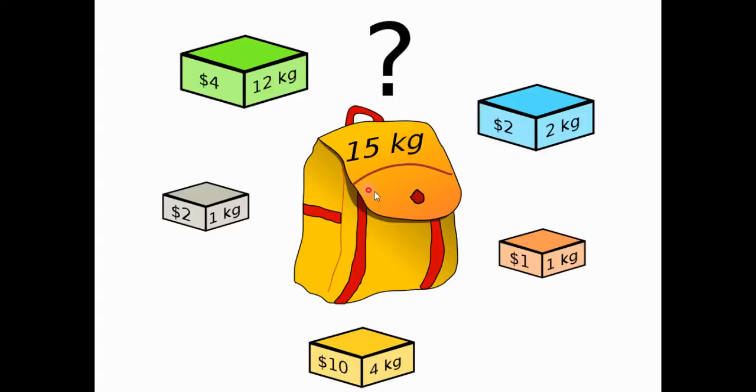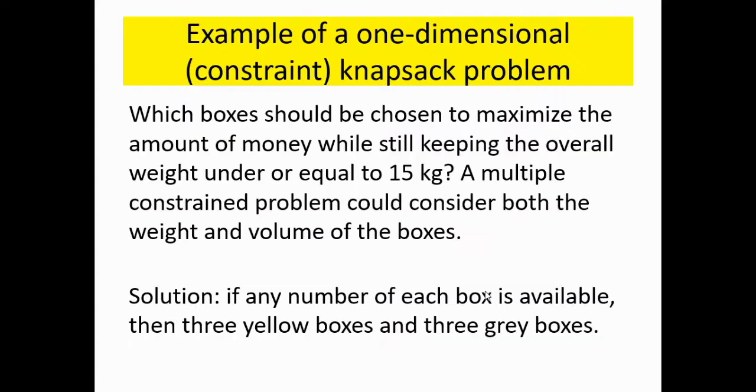Let's see this picture. There is a bag of capacity 15 kg and these are different weights, 2 kg, 1 kg, 4 kg, 1 kg and 12 kg, with different colors, different weights, different values. Which boxes should be chosen to maximize the amount of money while still keeping the overall weight under or equal to 15 kg? A multiple constraint problem could consider both the weight and the volume of the boxes.